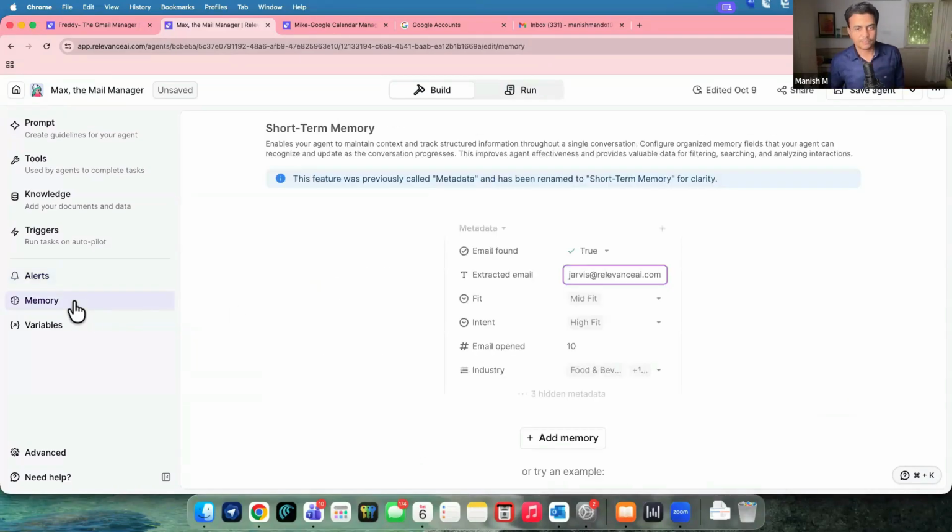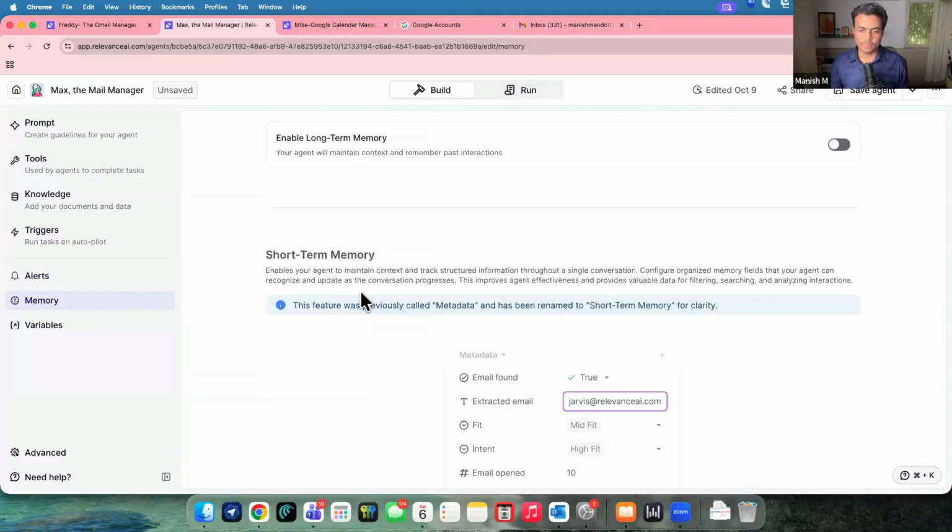Now, apart from this, it has two kinds of memory. One is short term and the second is long term memory. Short term is nothing but how we have our N10 memory module. In a similar way, it's over here as well. This can store all kinds of basic variables. And we can also have something called long term memory, which maintains the whole context of all the interactions happening with the AI agent throughout time.